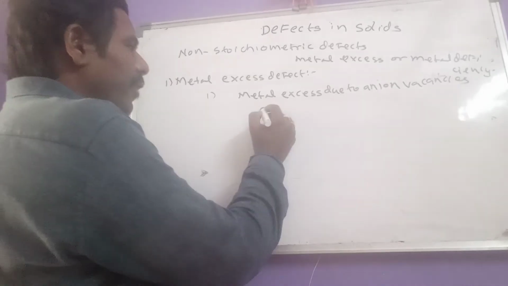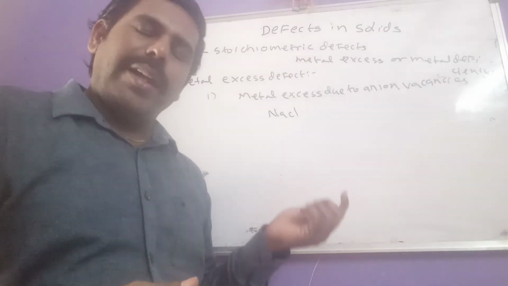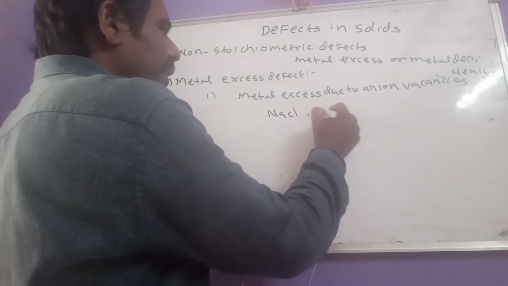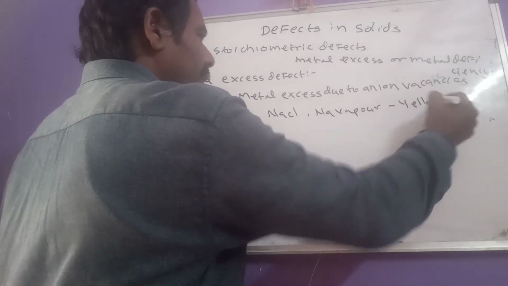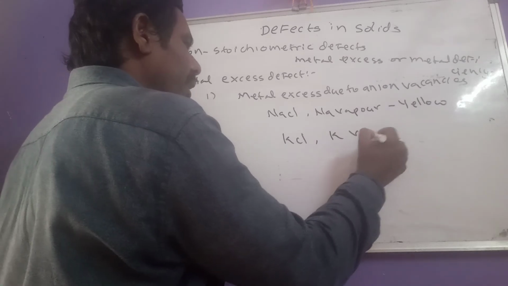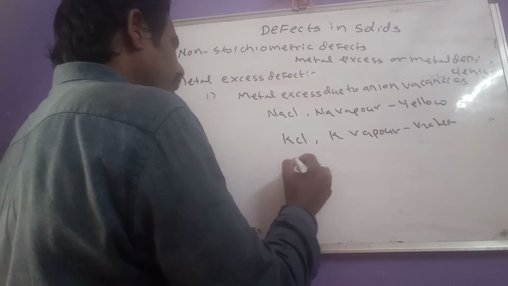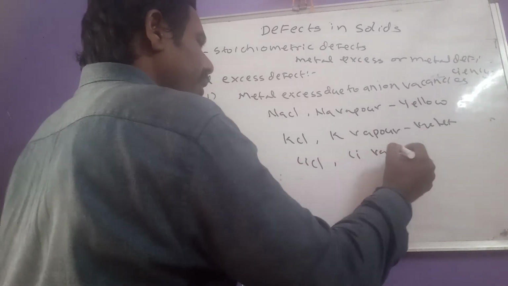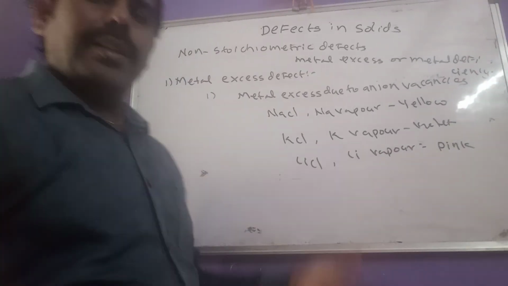For example, if we consider NaCl, it is colorless. That means a white color crystal. But NaCl, when heated with sodium vapor, turns to yellow color. And similarly, KCl, when heated with potassium vapor, turns to violet color. And lithium chloride, when heated with lithium vapor, turns to which color? Pink color. So for this, what is the reason?